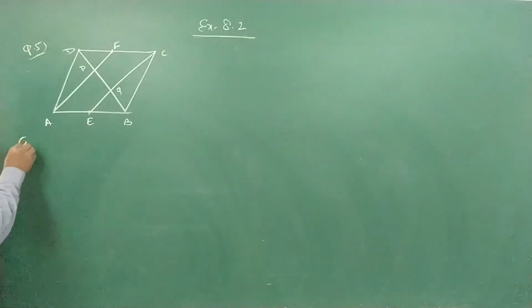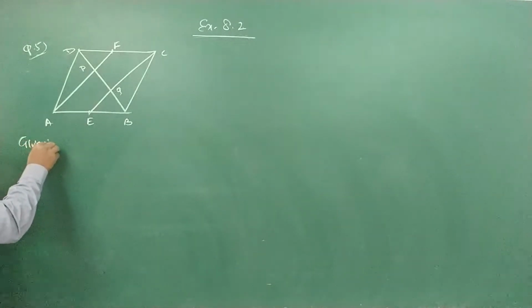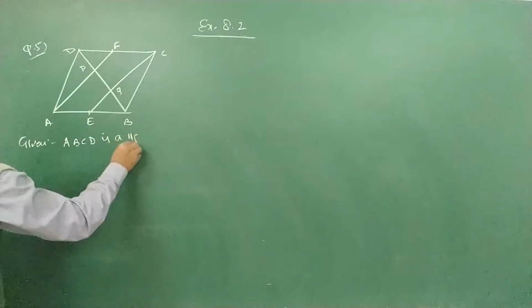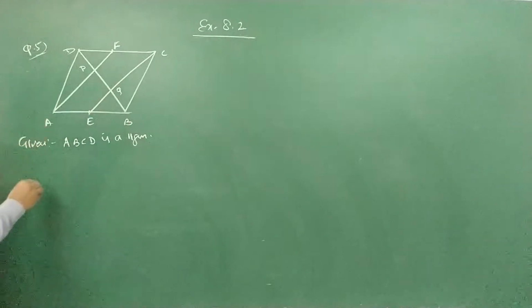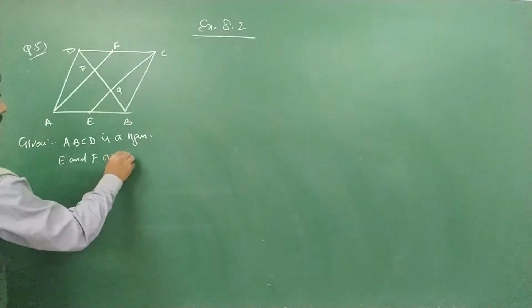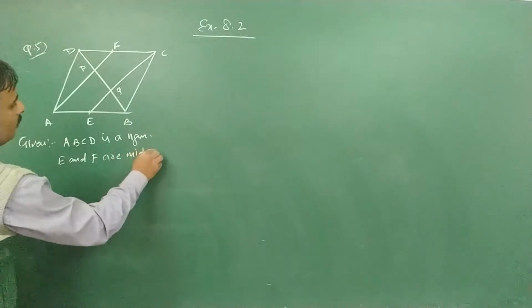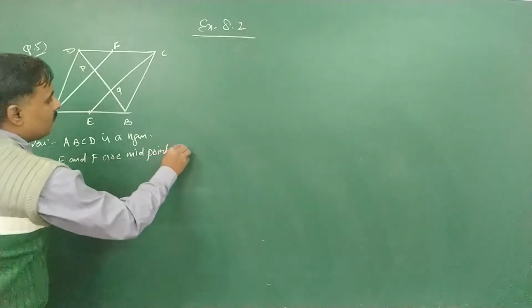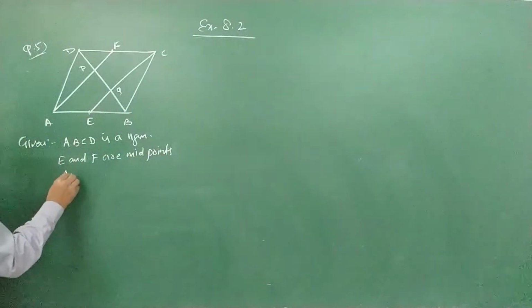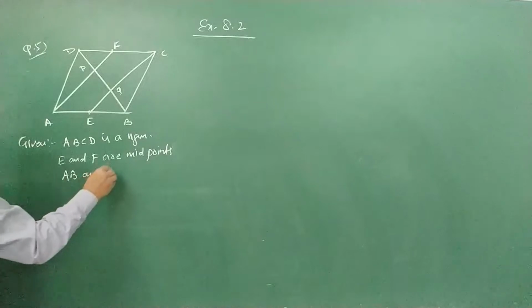So what is given? Given: ABCD is a parallelogram, and E and F are the midpoints of AB and CD.